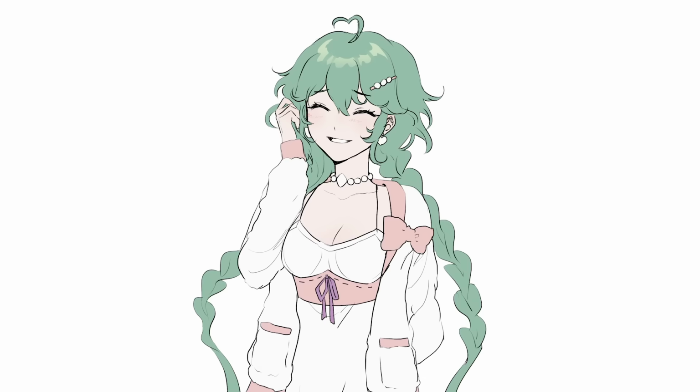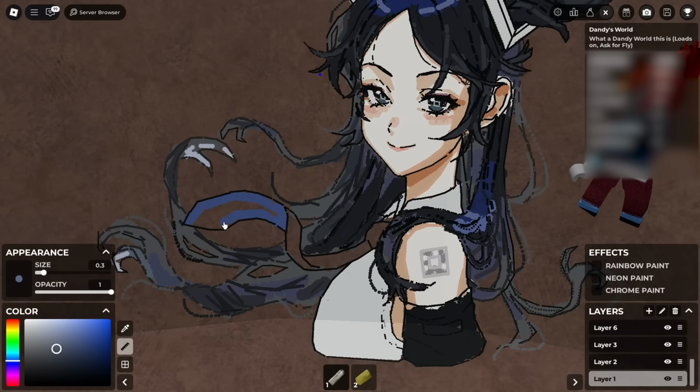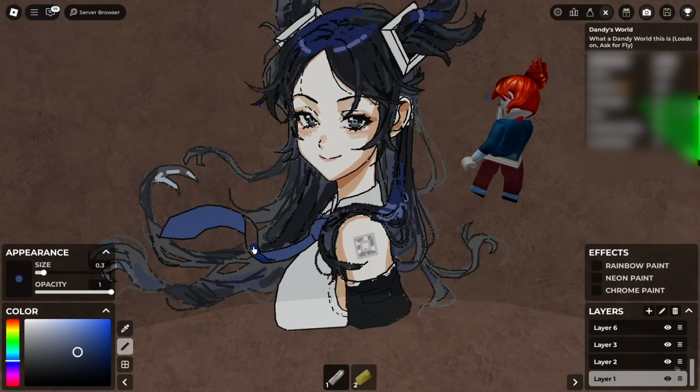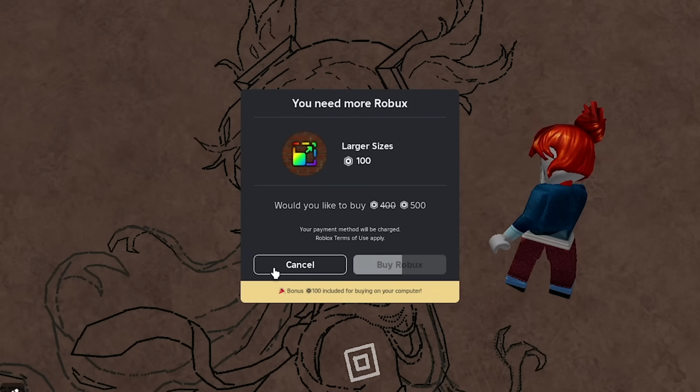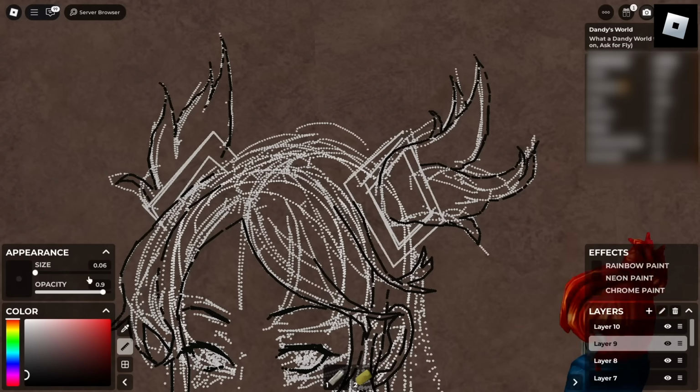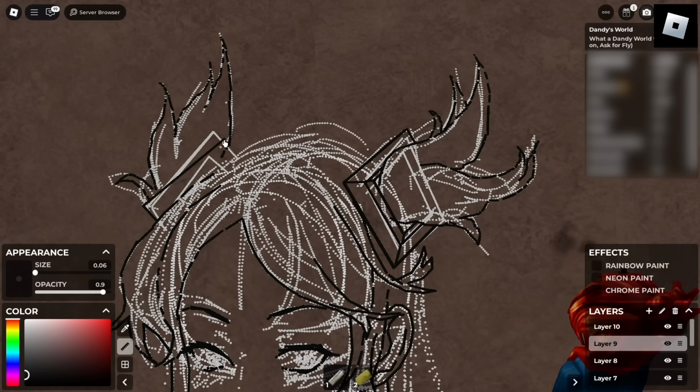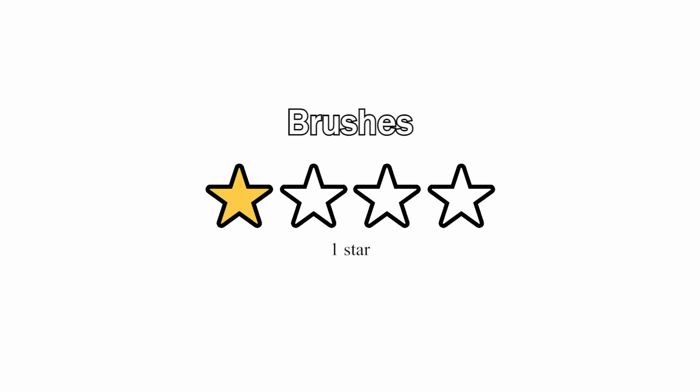Now let's get to ranking this odd game. Spray Paint only has one brush and eraser. You can change the brush size, but you have to pay Robux past a certain size. My pen was pretty unresponsive, so I had to switch to my mouse and the line tool for line art, but 1 out of 4.